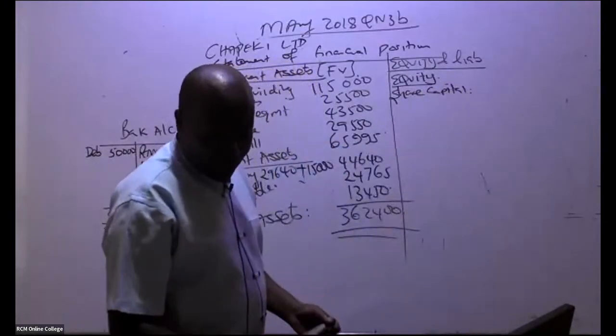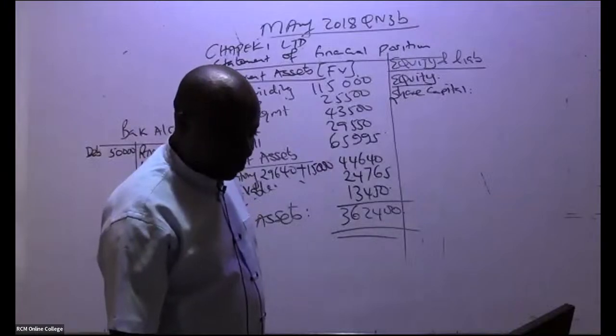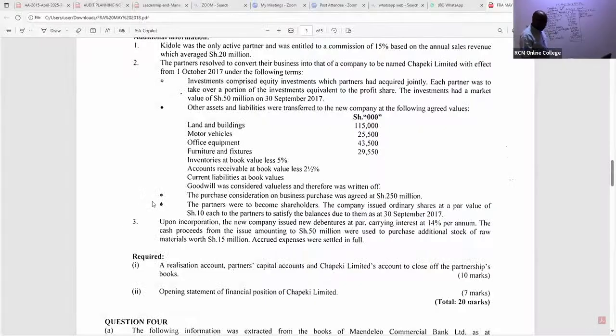Note number 3, they told us something about this share capital, that we never paid the partners. The purchase consideration was not cash. We are told here, note number 2 actually. The partners resolved to convert their business into that of a company to be named Chepeki Limited with effect from 1st October 2017. Investments comprised equity investments which partners had acquired, that can't help us.